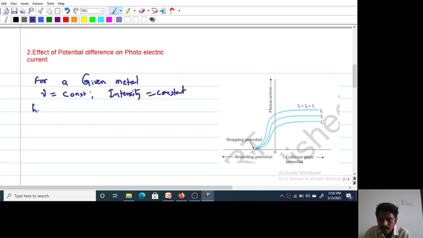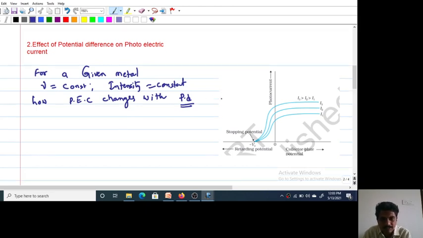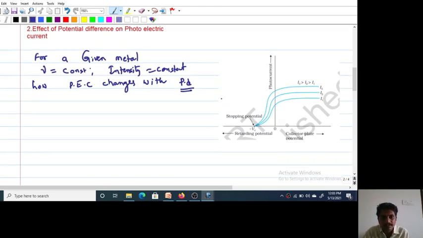Now I will study how photoelectric current changes with potential difference, or collector potential, where we apply a negative potential at the collector end, meaning the C plate. That is called the potential difference. For a given metal, by keeping frequency and intensity of light constant, we will study how photoelectric current changes by changing the potential difference. Now we are varying the potential difference and we will study how photoelectric current changes.